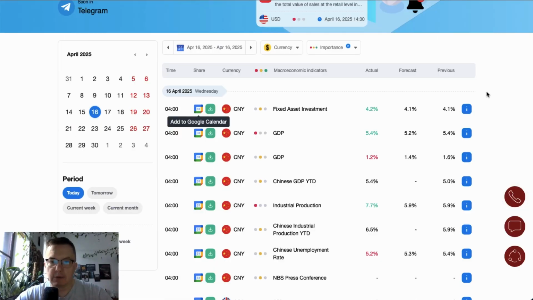Overnight data were quite interesting because we got plenty of data from China. GDP in China beats the expectations of 5.2%, 5.4% was the actual number. Fixed asset investment is up from 4.1% to 4.2%. Year to date, Chinese GDP is 5.4%.